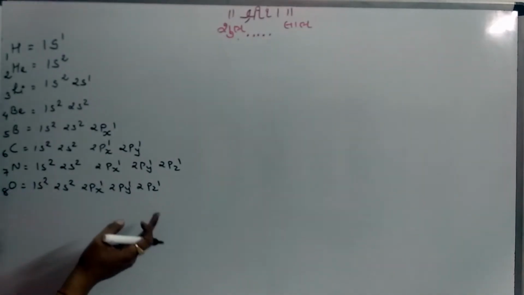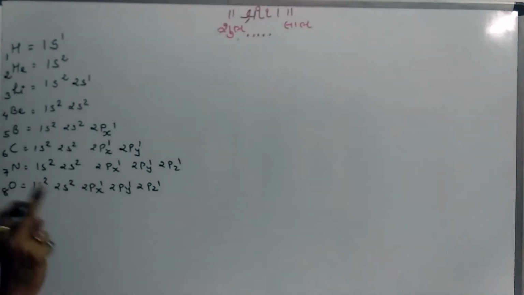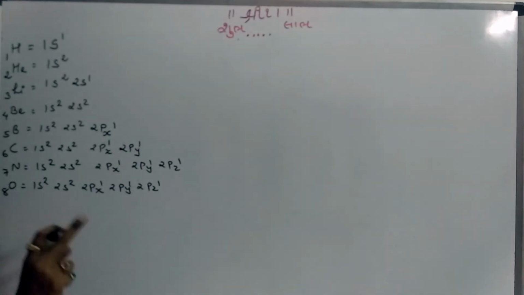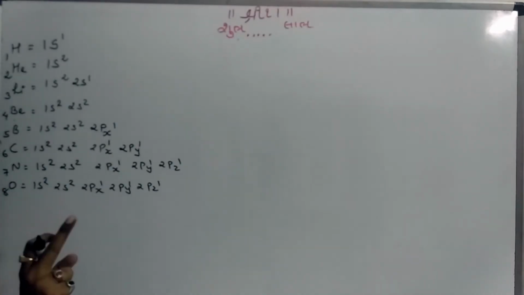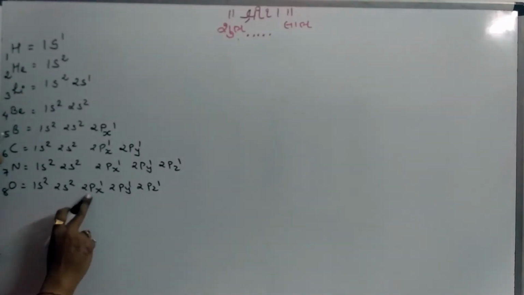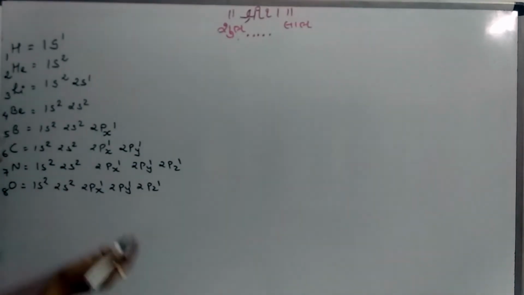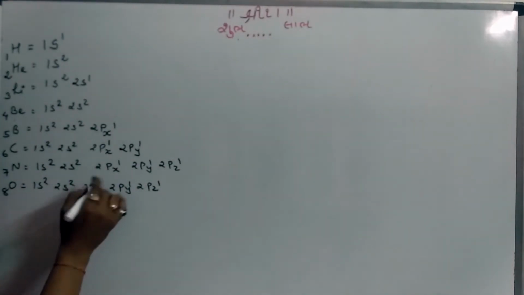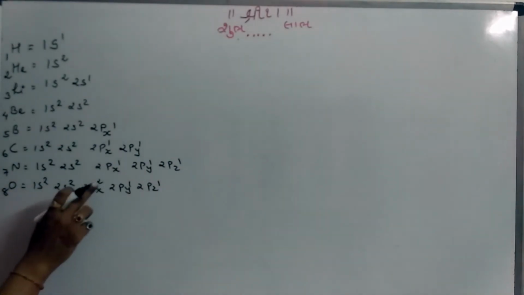So the 8th electron. Now according to Hund's law, pairing of electrons in various suborbitals of an orbit takes place after each orbital is half filled. See here, each orbital is half filled, all have one electron now. So the next electron will enter in 2px, so now the configuration of oxygen is 1s2, 2s2, 2px2, 2py1, 2pz1.